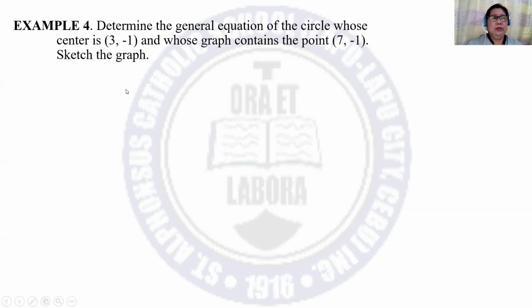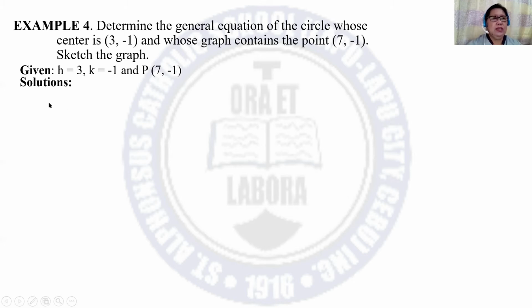Next, example number 4. Determine the general equation of the circle whose center is (3, negative 1), and whose graph contains the point (7, negative 1), and sketch the graph of the circle. Given h is equal to 3, k is equal to negative 1, and the point with coordinates (7, negative 1).